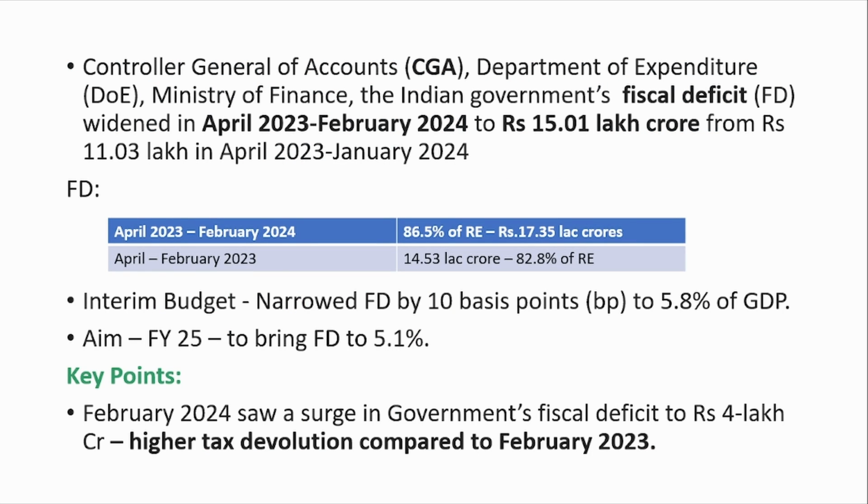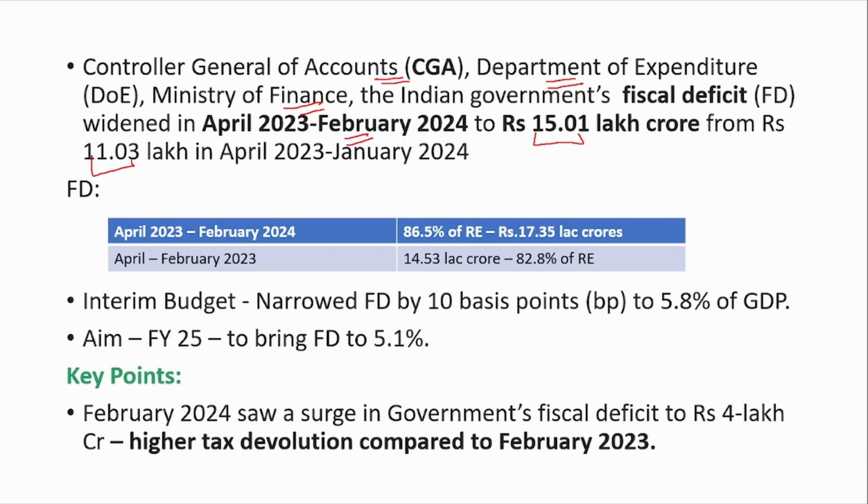So, this data is being released by the Controller General of Accounts, which works under the Department of Expenditure, which is in the Ministry of Finance. It has stated that the fiscal deficit up to February 2024 is 15 lakh crore. And previously, up to January, it was just 11 lakh crore.